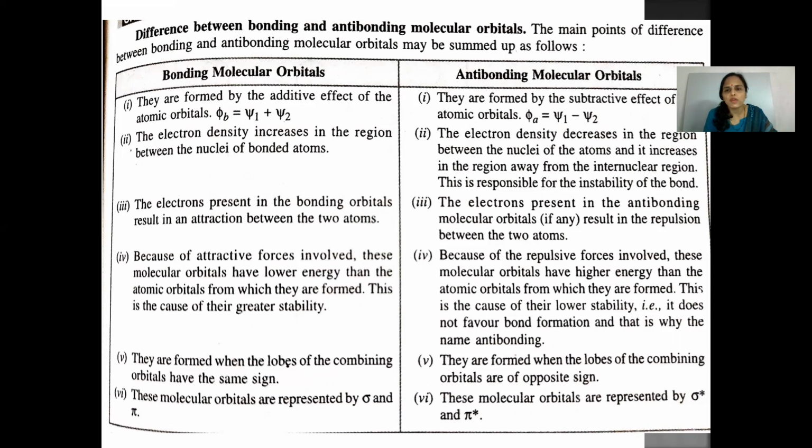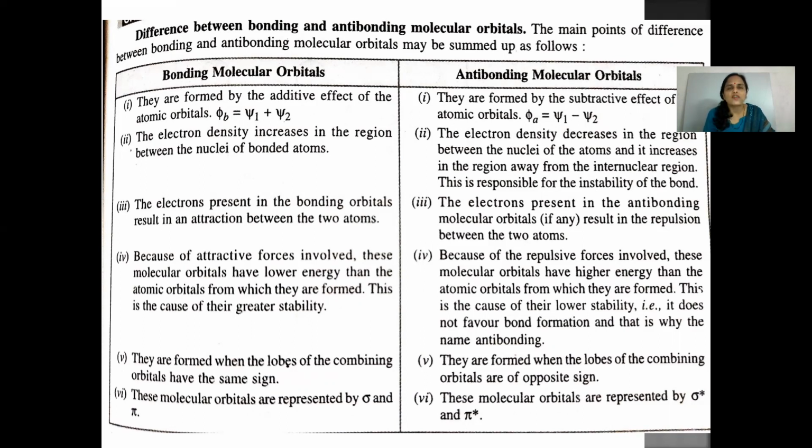Whereas anti-bonding molecular orbitals, because of the repulsive forces involved, have higher energy than the atomic orbitals from which they are formed. This is the cause of their lower stability, that is, it does not favor bond formation, and that is why the name anti-bonding is given to them.